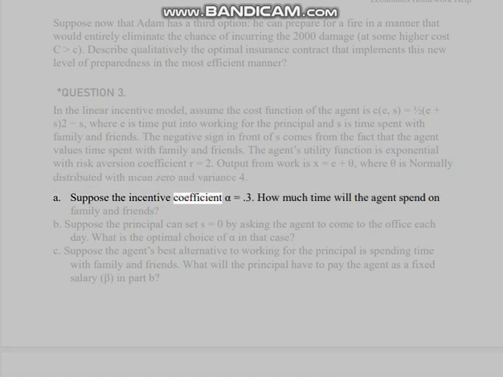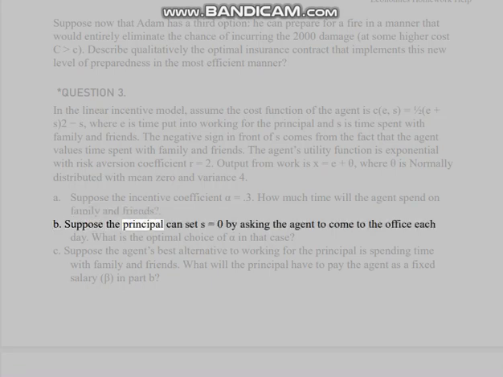Suppose the incentive coefficient alpha equals 0.3. How much time will the agent spend on family and friends? B. Suppose the principal can set S equals 0 by asking the agent to come to the office each day. What is the optimal choice of alpha in that case?